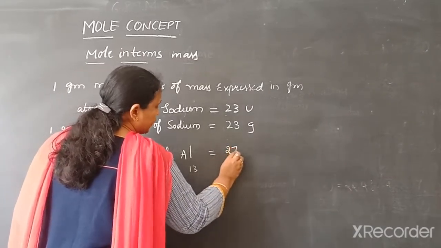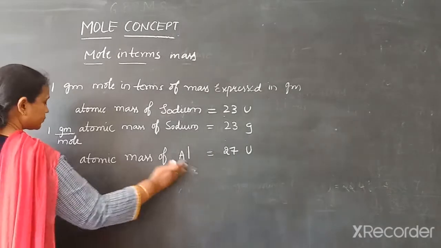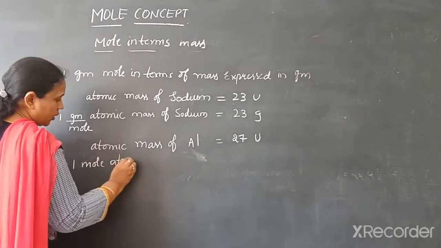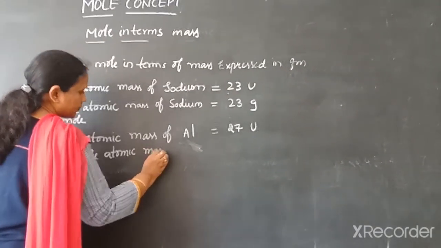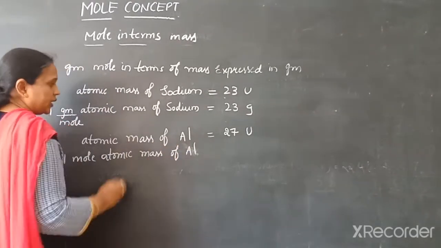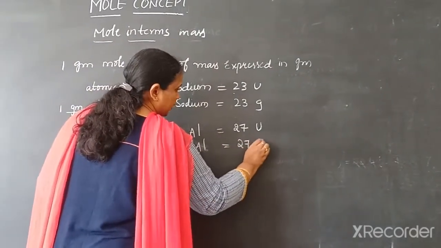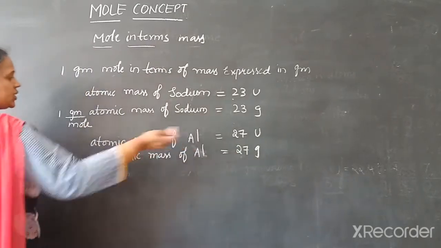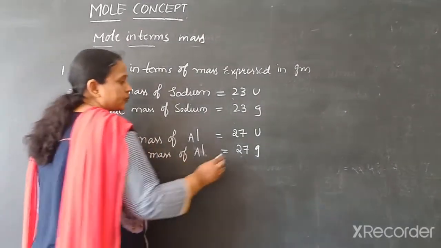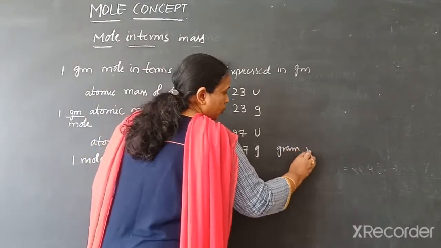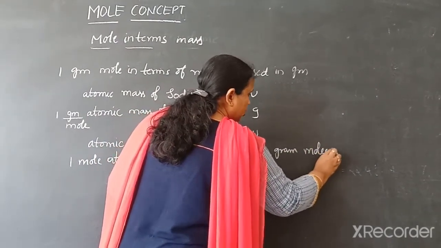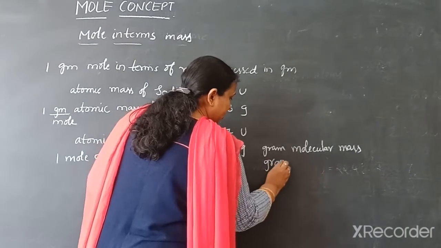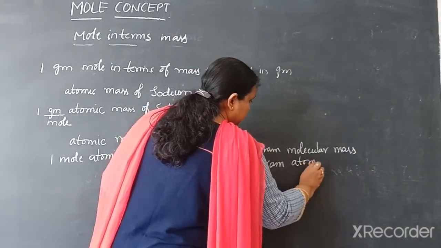Its atomic mass is 27 U. Now 1 mole atomic mass of aluminium is 27 G. If you represent the mass of a given substance in G, that is in grams, it is gram molecular mass if it is of a molecule, and if it is of an atom, then it is gram atomic mass.